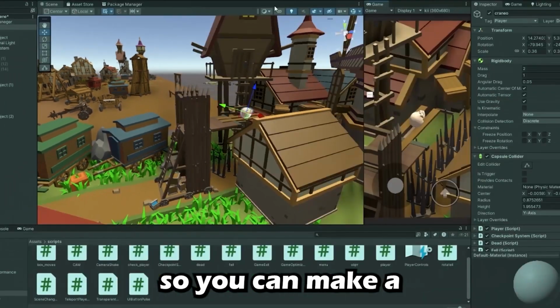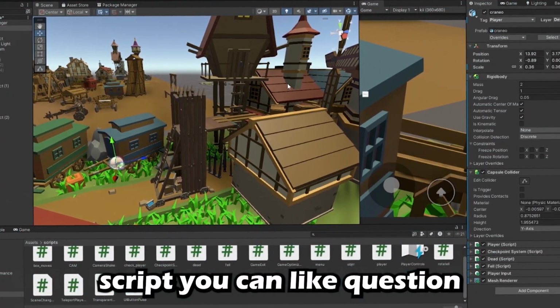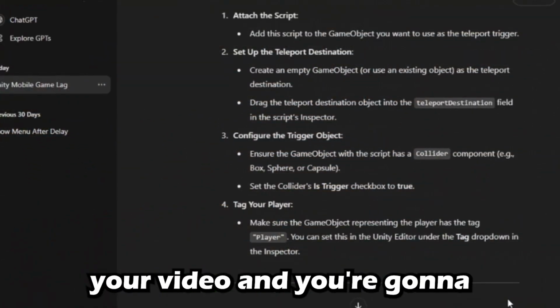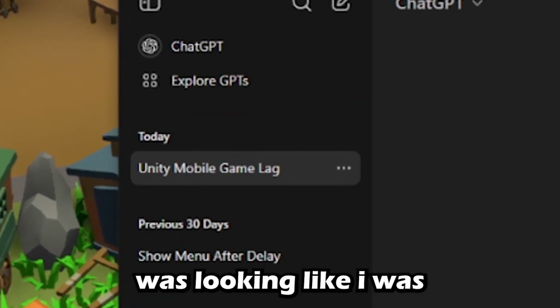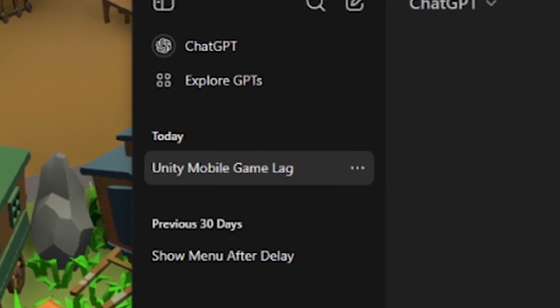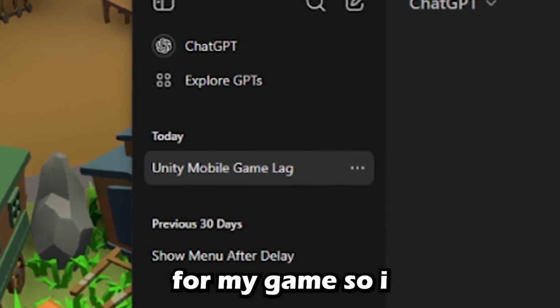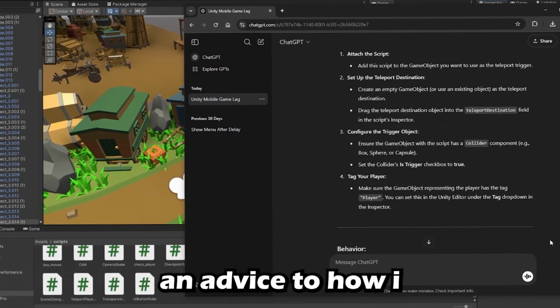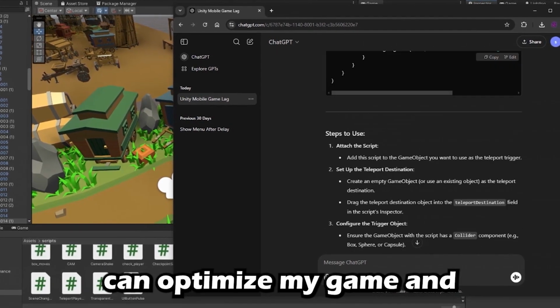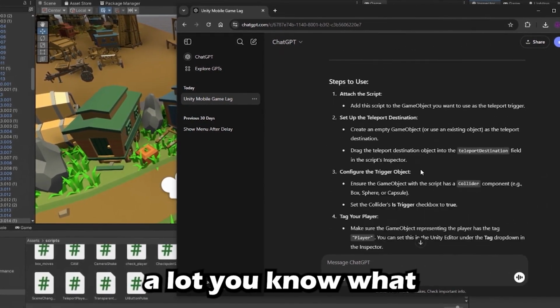And yeah, so you can make a script, or you can ask ChatGPT whatever you want and it's gonna give you an answer. As you can see, I was having an issue with lag in my game, so I asked ChatGPT to help me, and it gave me advice on how I can optimize my game, and it helped me a lot, you know what I'm saying?